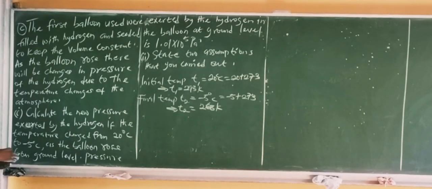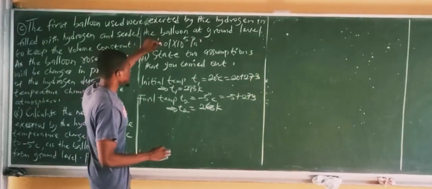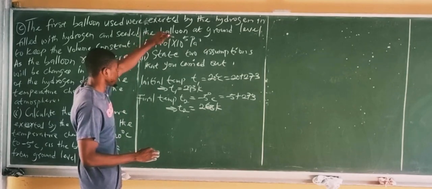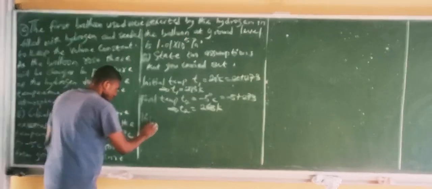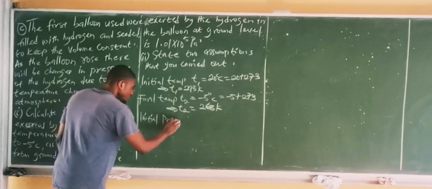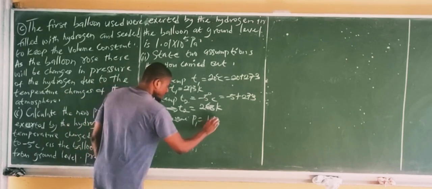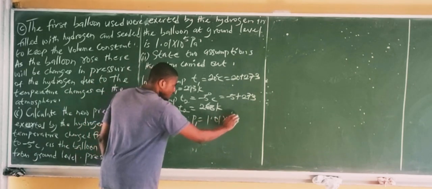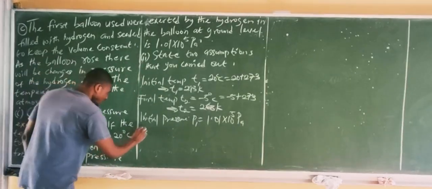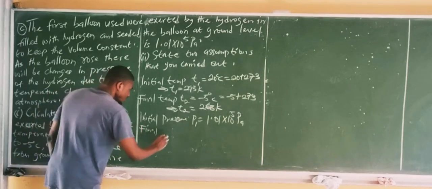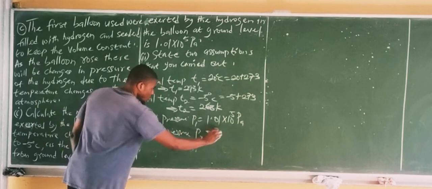Now we are asked to find the new pressure, because the pressure at ground level was given. The pressure at ground level is given as 1.01 by 10 to the power of 5 Pascal. So the initial pressure, P1, is 1.01 by 10 to the power of 5 Pascal. The question is asking us to find the new pressure, which is the final pressure, P2, which is unknown.